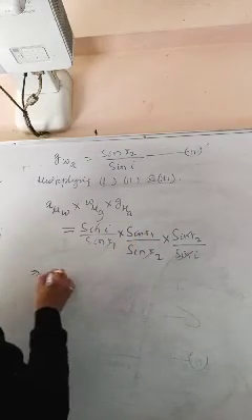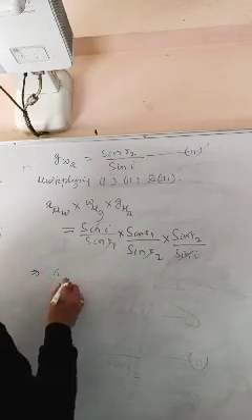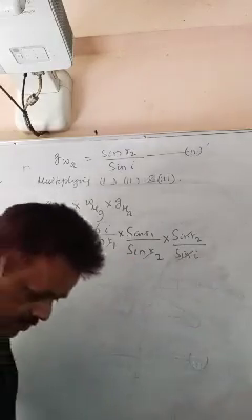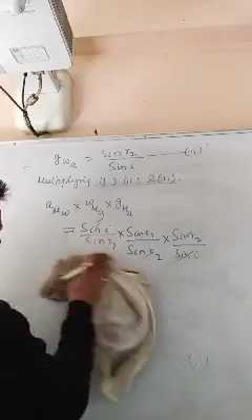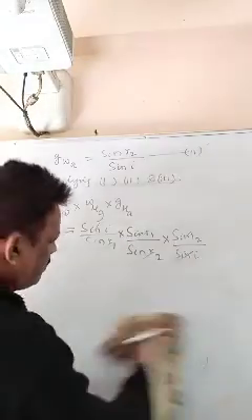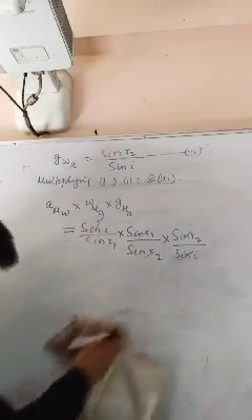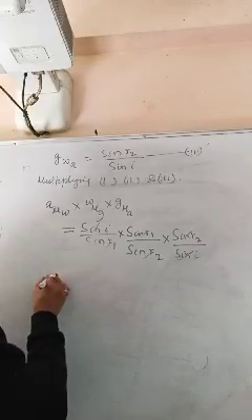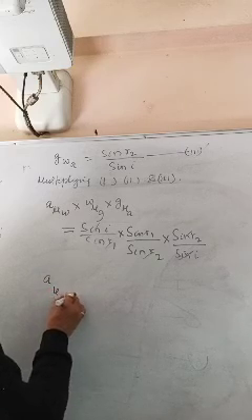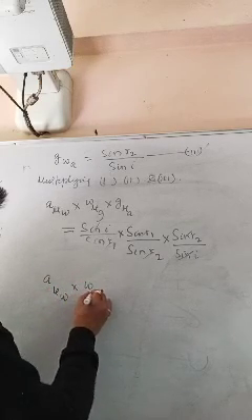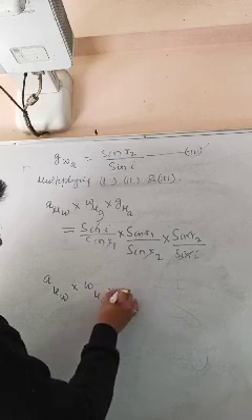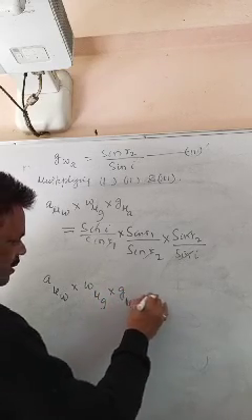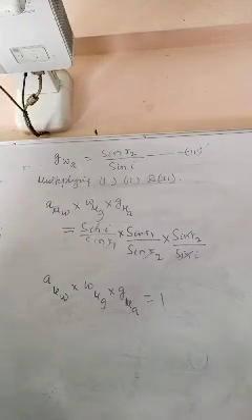That means you are getting AR2 water, water to glass, glass to air equals to 1. Okay.